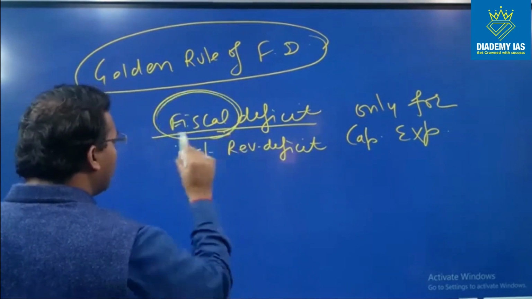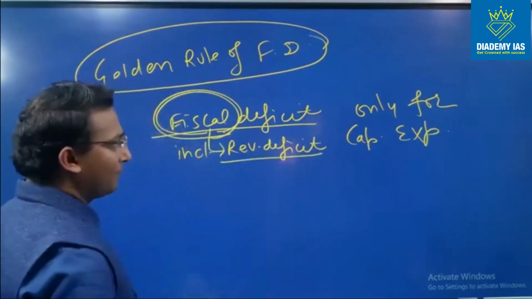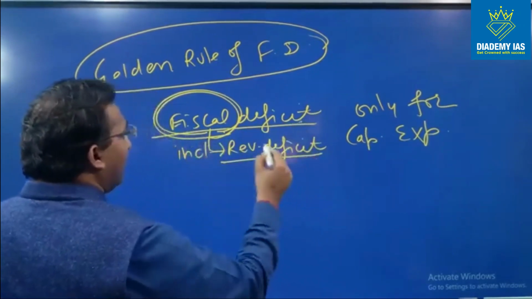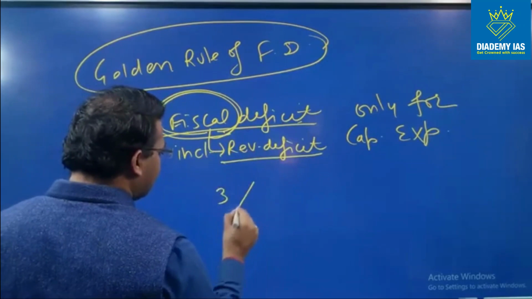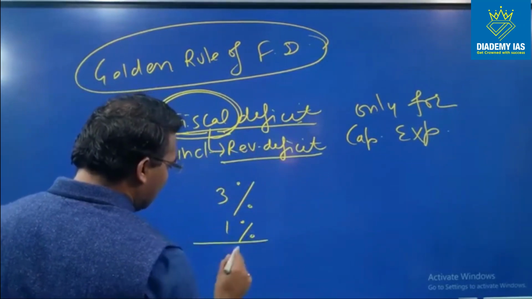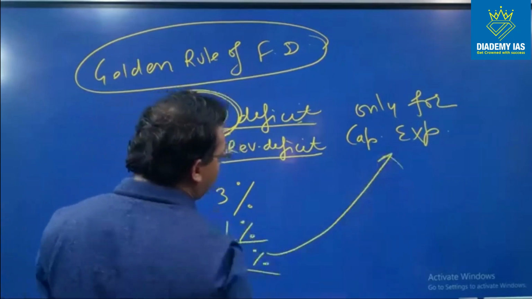The borrowing which has been used to finance the revenue deficit, that is revenue deficit only, right? So the fiscal deficit includes the revenue deficit. Suppose fiscal deficit is 3% and revenue deficit is 1%, that means only 2% of the GDP has been used for capital purposes.